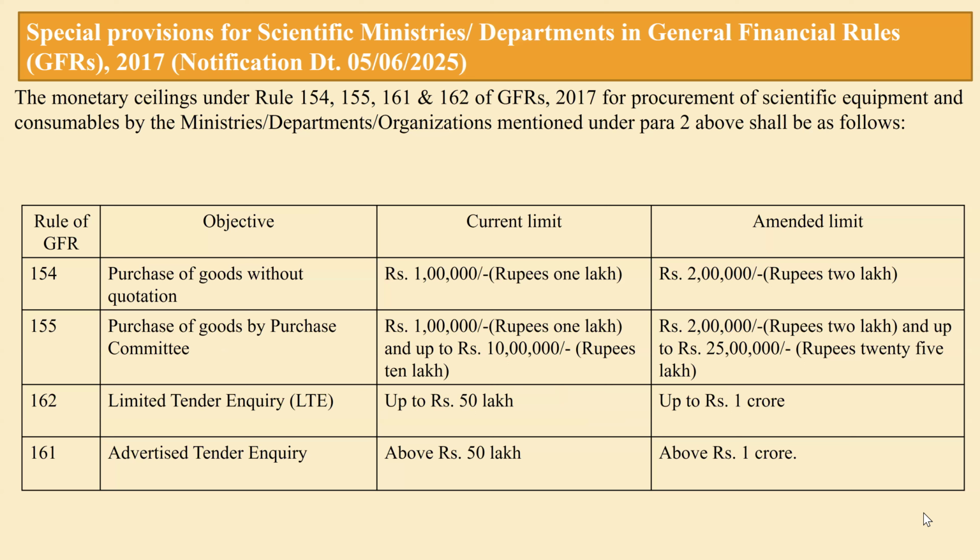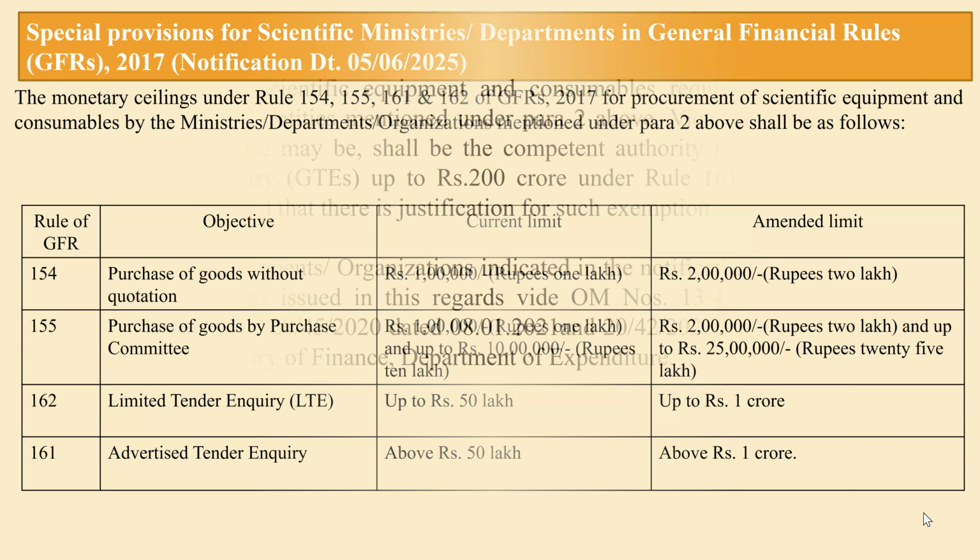Then up to 25 lakh items can be purchased. In case of limited tender inquiry, the amended limit is up to 1 crore. For advertised tender, the amended limit is above 1 crore.